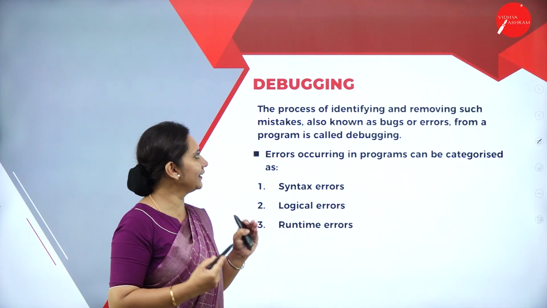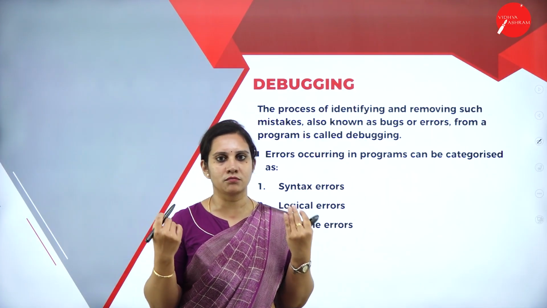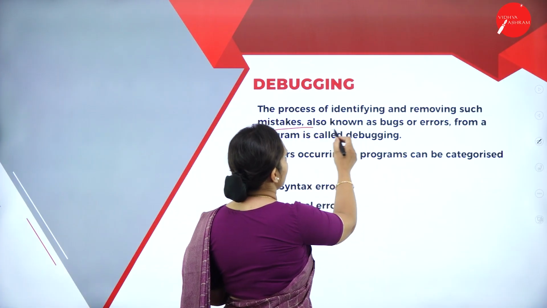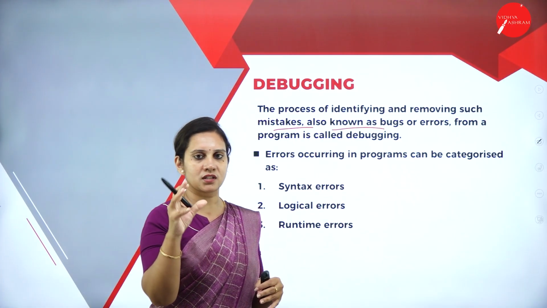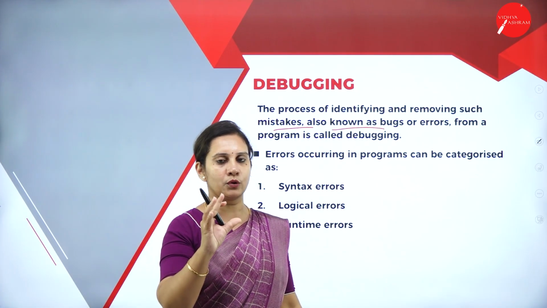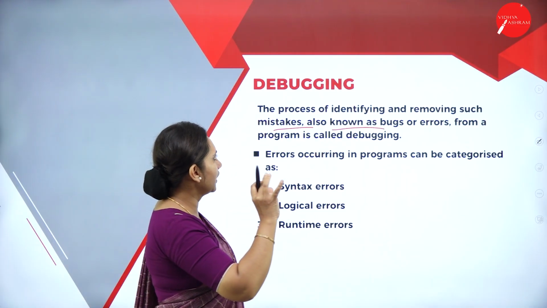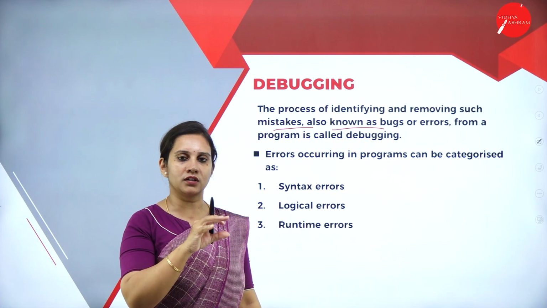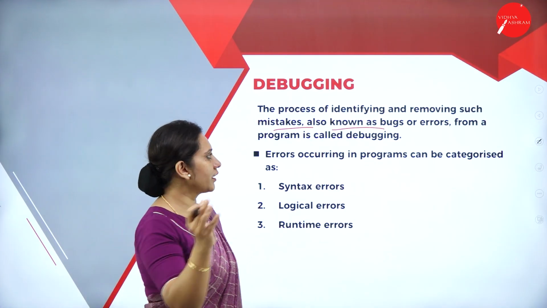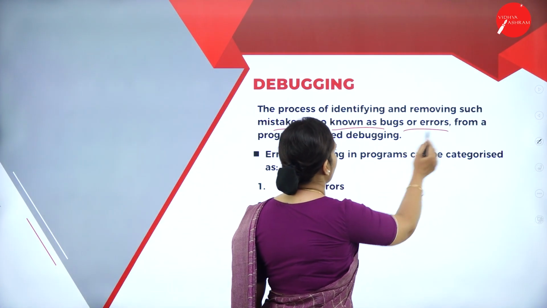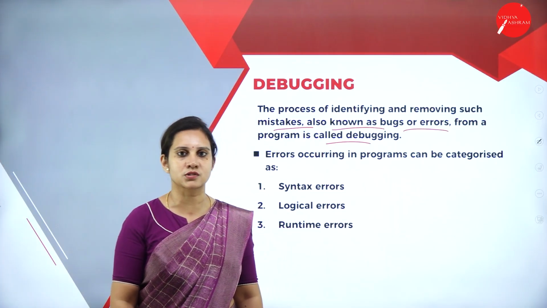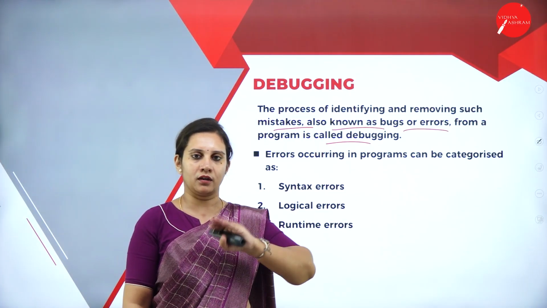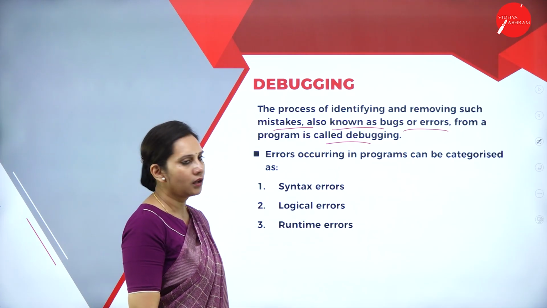So in the next slide, we will be learning about debugging. What exactly does debugging mean? Identifying mistakes and removing those mistakes. Such mistakes are known as bugs. In Python or any program you take, the mistakes we call bugs, also errors. Removing those errors from the program is what we call debugging. A bug is an error; removing that bug is debugging.